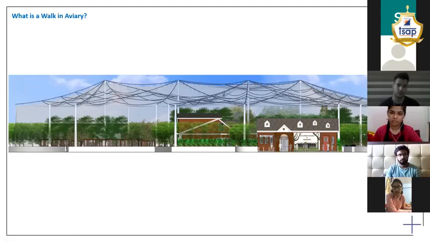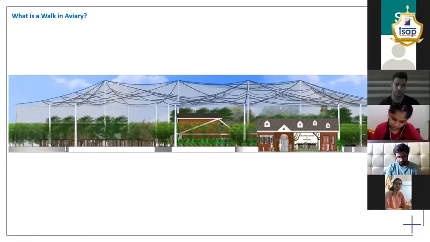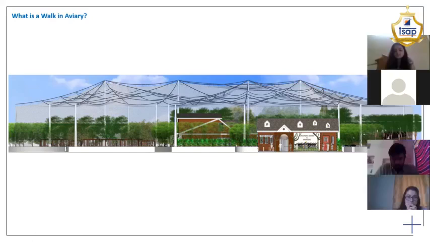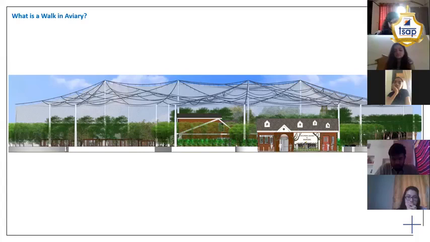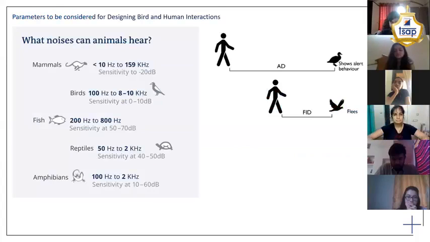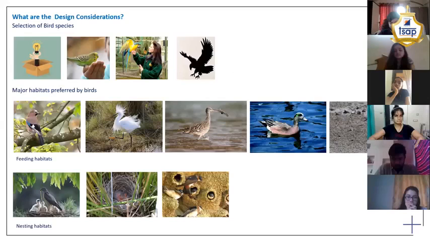Okay, so it essentially allows human participation, and the scale of this enclosure can vary from the number of birds it houses. Okay, now, looking at what are the guidelines that are required to design such a landscape, because it is one of the first bird aviaries that was designed in Mumbai, so it was a unique project, and that was its unique selling point also. So, what are the design considerations?